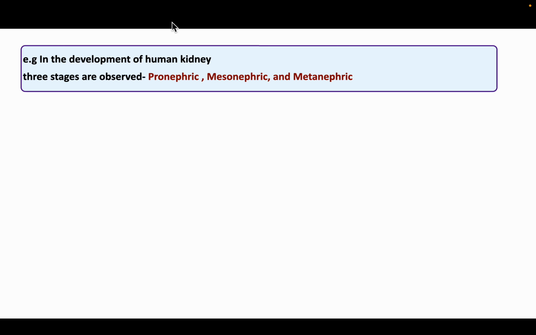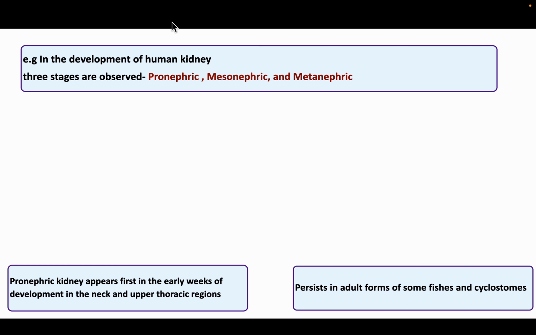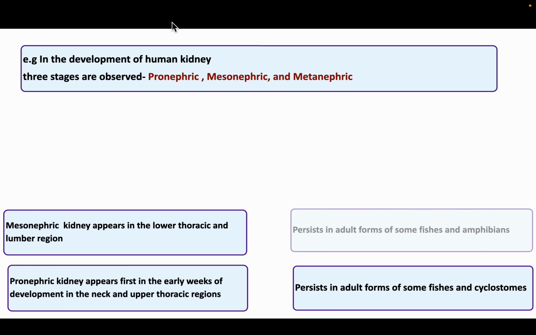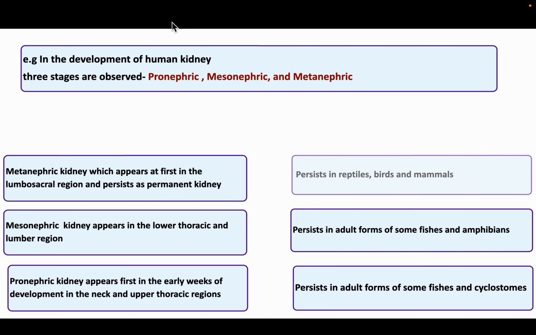Now, if we take the example of the development of the kidney, three stages are observed: pronephric, mesonephric, and metanephric. The pronephric kidney appears first in the early weeks of development in the neck and upper thoracic region. It persists in adult forms of some fishes and cyclostomes. Then the mesonephric kidney appears in the lower thoracic and lumbar region. It persists in adult forms of some fishes and amphibians. Now, the metanephric kidney appears at first in the lumbosacral region and persists as the permanent kidney, so it persists in reptiles, birds, and mammals.